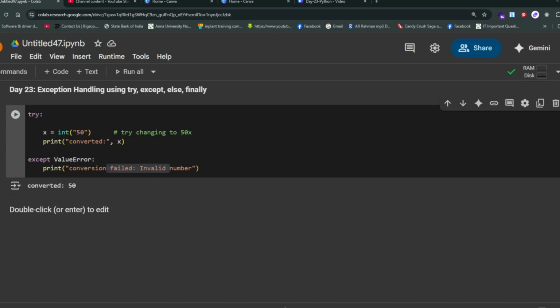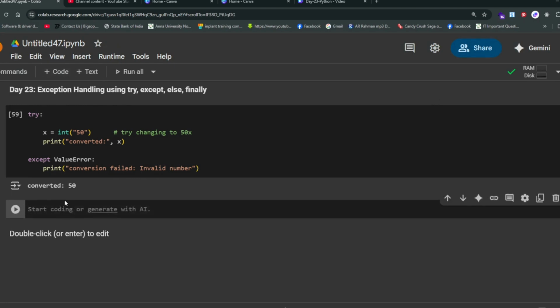Okay, we'll see demo 2, how to use multiple except. Now catch the most specific exceptions first, then generic fallback last. Okay, let us see now.